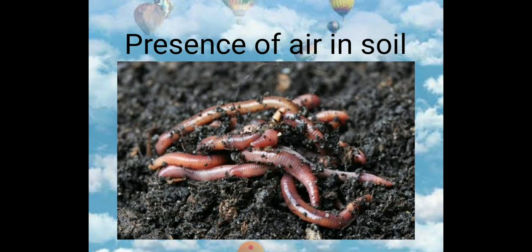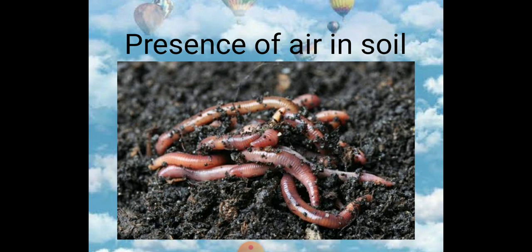Similarly, the animals that live inside the soil like earthworms, and plant roots, get oxygen for breathing from the air present between the soil particles. So, air is also present in the soil.